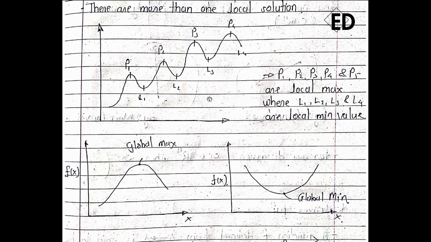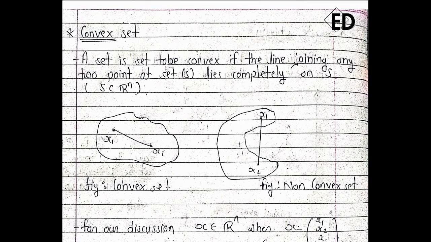And suppose we take this as an example, there are a number of minimum points and maximum points, so that's why we call them local points. Okay, so p1, p2, p3, p4 are the local maximum points, whereas l1, l2, l3, l4 are the local minimum points.